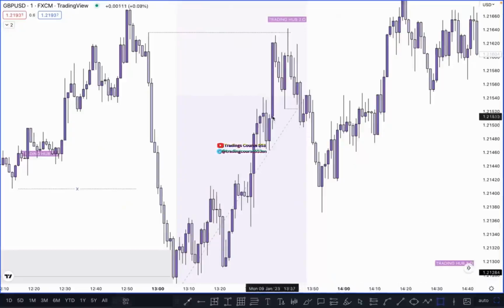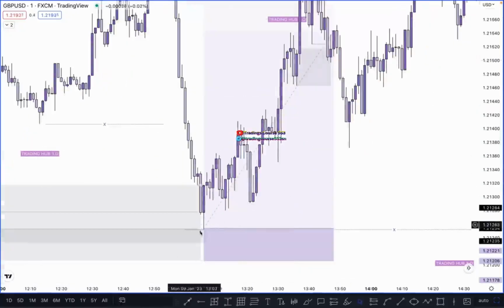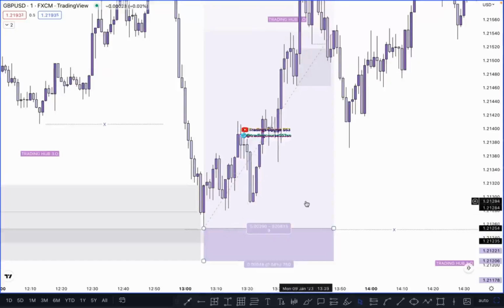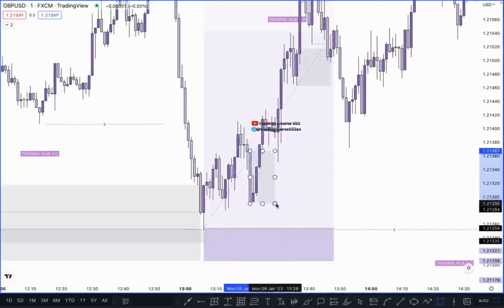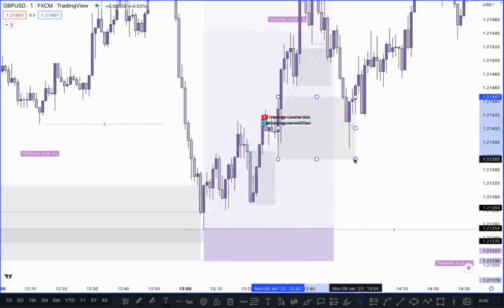First order block is here, and you need to identify one more: is there any other order block, any POI just below it or not? So you can see, start from the bottom of the structure. In this case, if there is any unmitigated order block. Everything is mitigated here. Only one order block is still left here for the buy, right?